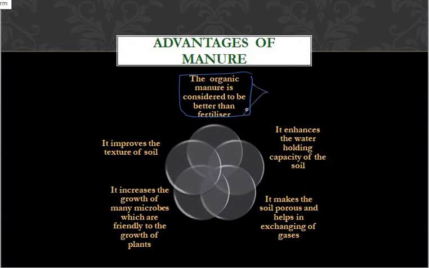You will get to know this from the previous slides, right? Why? Because it helps in soil fertility. Not only soil fertility, what else does it do? It also helps in water retaining capacity.